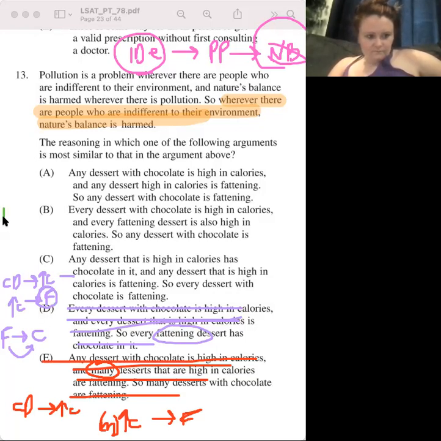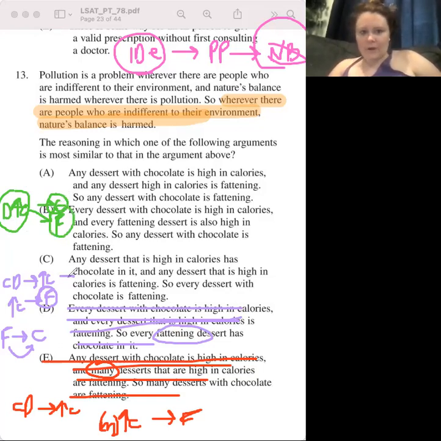So if we were to draw this out: dessert high in calories, chocolate. And any dessert that is high in calories is fattening. So this is already bringing in a different element, because this is saying both of these things are sufficient for both of these things. We could already get rid of that. So every dessert with chocolate is fattening? Well, no. It's taking two necessaries and acting as if if you have one, you have to have the other, and that's just not true. Yeah, that's wrong.